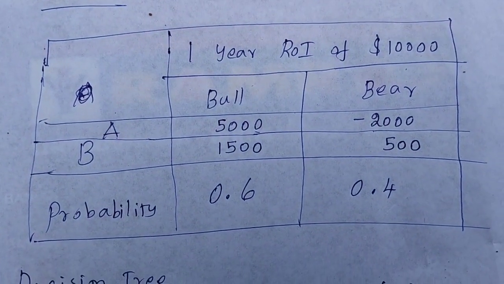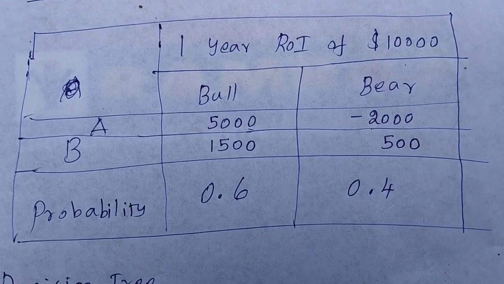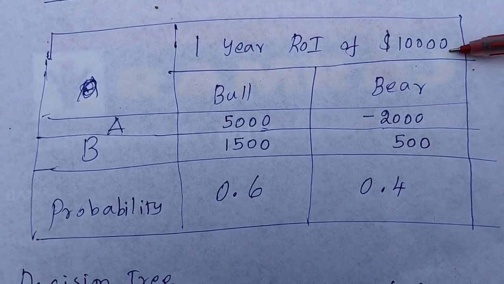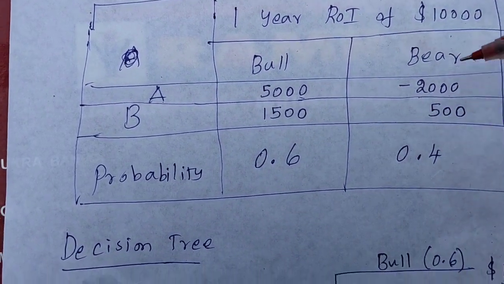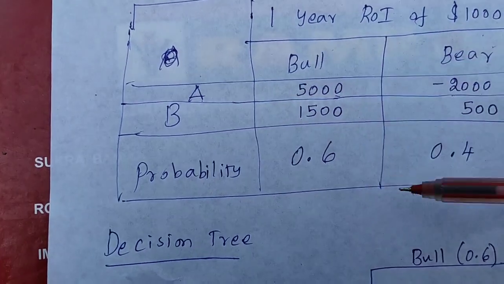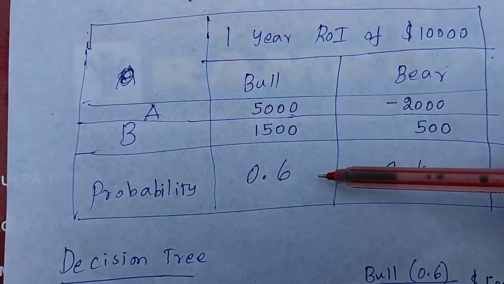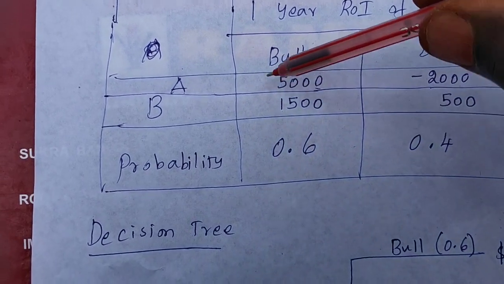So this is the given data here. You can see that we have $10,000 US dollars in our hand. There are two states of nature: bull market and bear market, and A and B are the alternatives. The probability of a bull market is 0.6, the probability of a bear market is 0.4, and this is the return on investment.